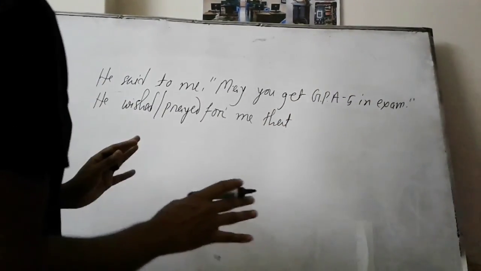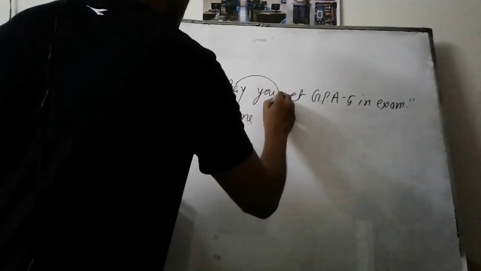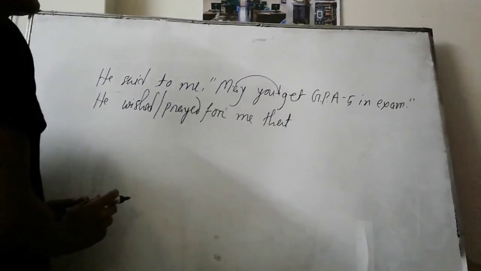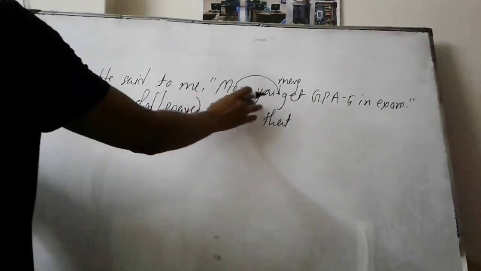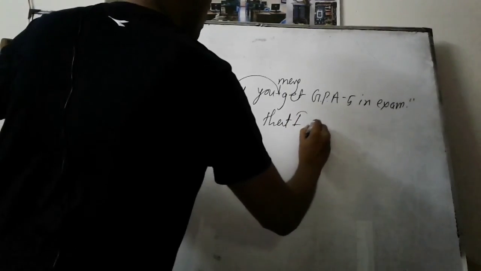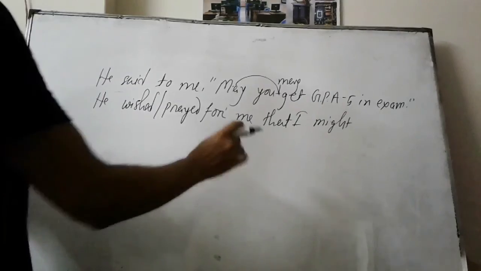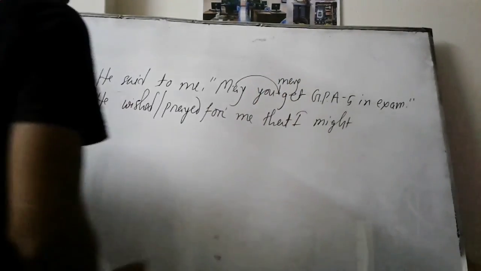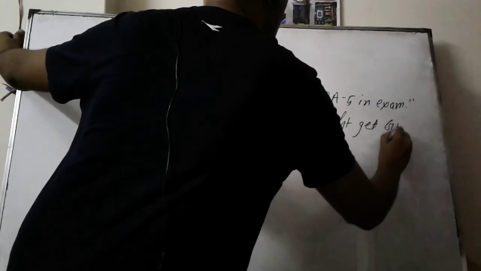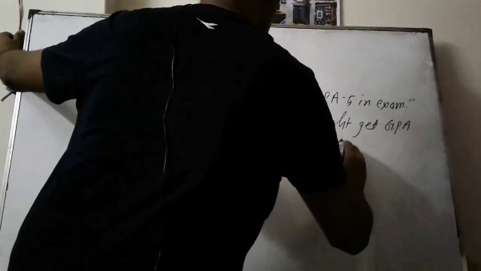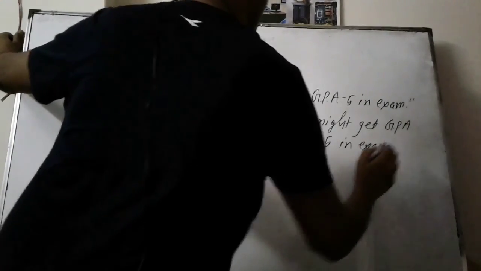Now just like the interrogative sentence, this sentence also should be turned into assertive by bringing that auxiliary after the subject. So here the sentence will be, you may get GPA 5. So you will be I, may will be might here. Now get won't be changed because we are changing here the first one. That's why the second one will remain unchanged. Get GPA 5 in exam.